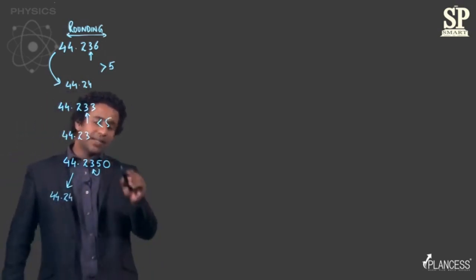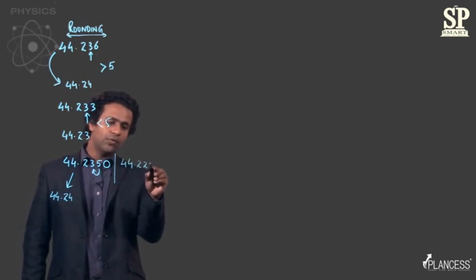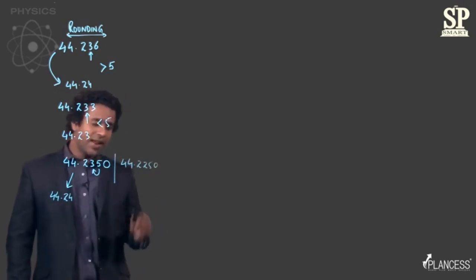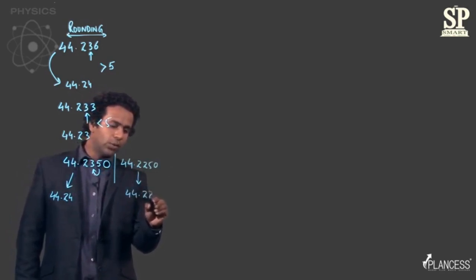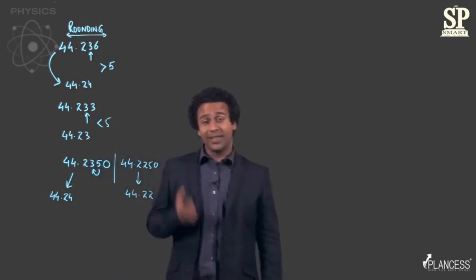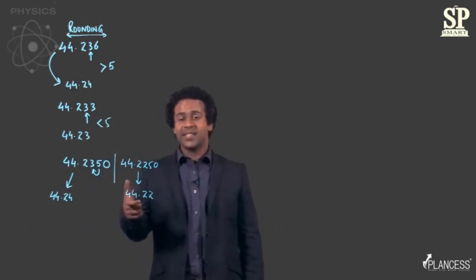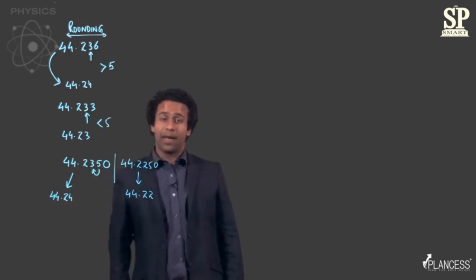Whereas if the number had been 44.2250, then it would have been rounded off to 44.22. So since we have an even number, we'll keep it as such, but if you have an odd number, then you'll increase it by 1.